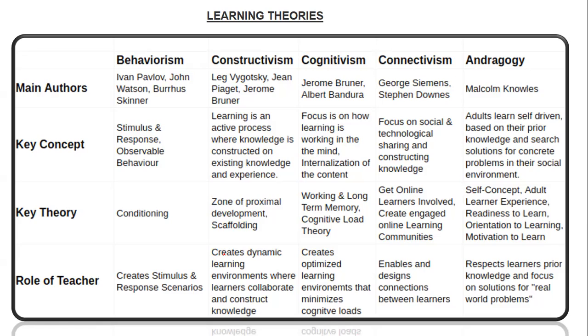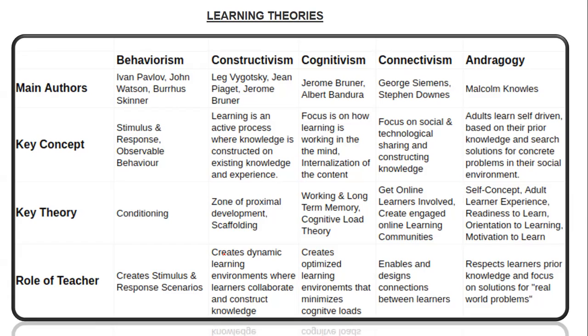So next comes cognitivism. It was brought up by Bandura and Bruner. The focus is on how learning works in the mind, the internalization of the content, working and long-term memory, basically cognitive load theory. It creates an optimized learning environment that helps with the cognitive load. Connectivism was brought up by George Siemens and Stephen Downes.